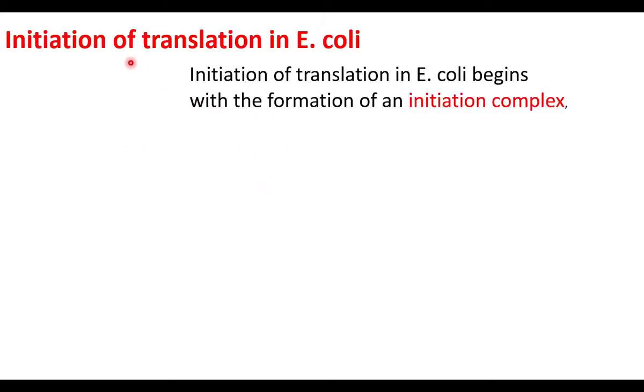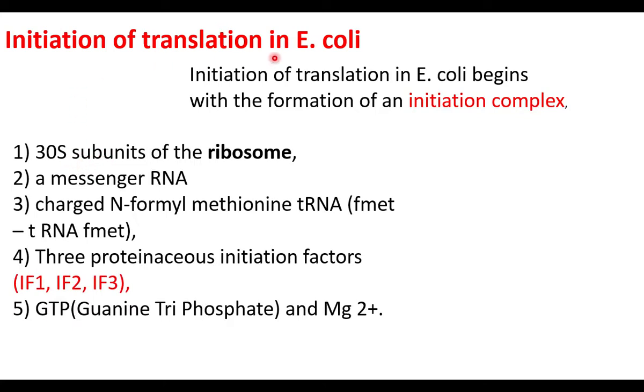Let us see the initiation of translation in E. coli. Initiation of translation in E. coli begins with the formation of an initiation complex. The initiation complex includes ribosomes, mRNA, and tRNA. What type of tRNA? A special tRNA carrying the methionine amino acid.